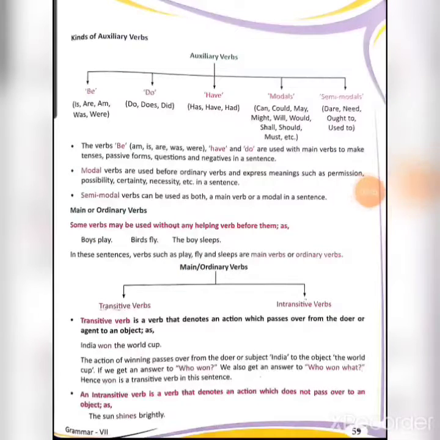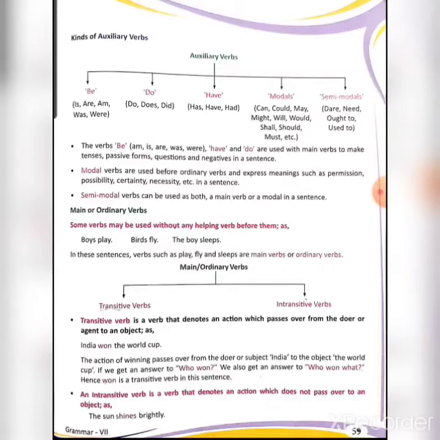A transitive verb is a verb that denotes an action which passes over from the doer to an object. For example, India won the World Cup. Now, beta, it's very simple and easy. Understand it. The action of winning passes over from the doer or subject India to the object the World Cup.